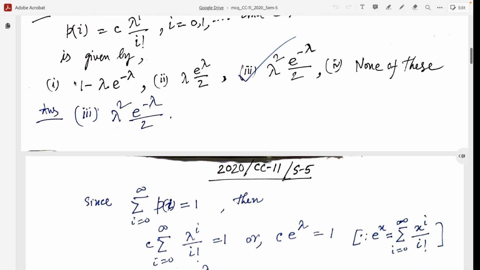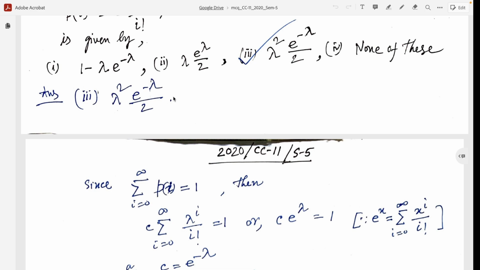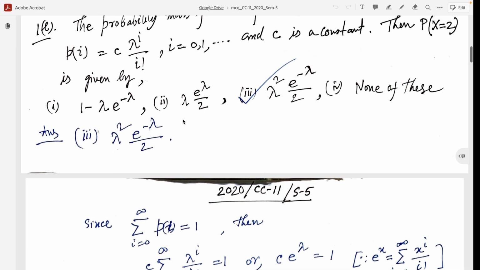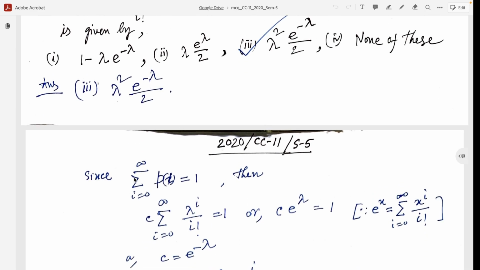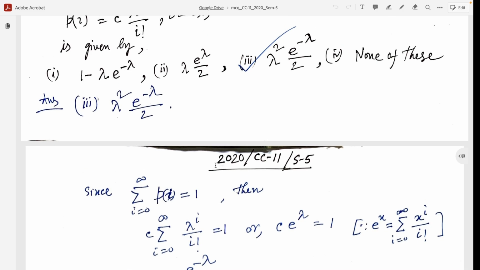Here we know for a probability mass function, the summation of p_i from i equal to minus infinity to infinity equals 1. Here the range for i starts from 0, so i equal to 0 to infinity, the summation over the probability mass function p_i equals 1.